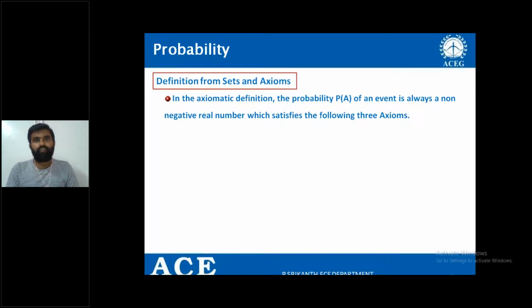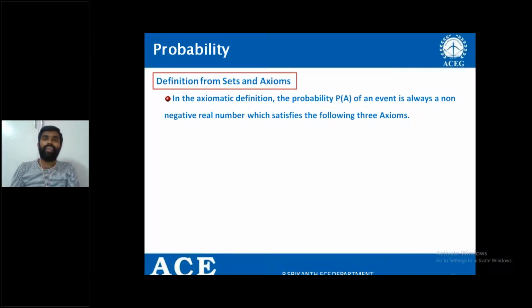But here we take the help of sets and axioms of the sets. So in the axiomatic definition, the probability P of A of an event is always a non-negative real number which satisfies the following three axioms. That is, basically the probability is a non-negative value. It cannot be negative. Always it is a non-negative value.